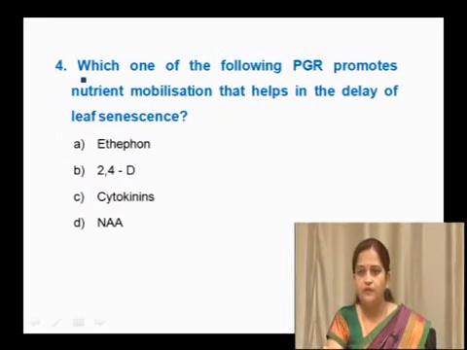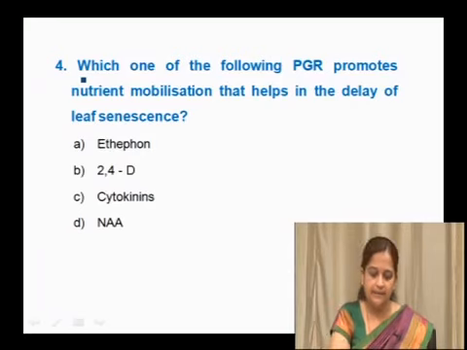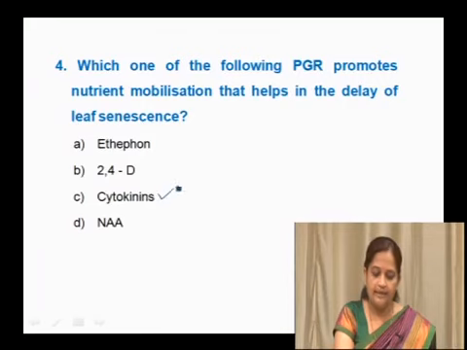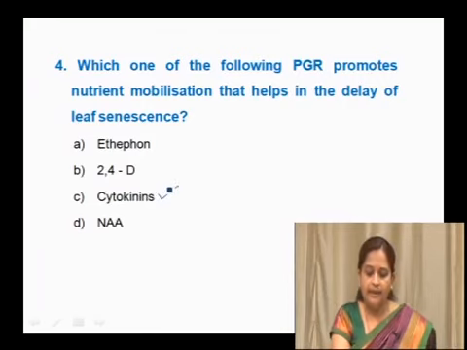Which one of the following plant growth regulators promotes nutrient mobilization that helps in the delay of leaf senescence? Whether it is ethephon, 2,4-D, cytokinin or NAA, the right answer here is cytokinin. Cytokinin helps that leaf to delay its senescence, means senescence is postponed by the effect of cytokinin.